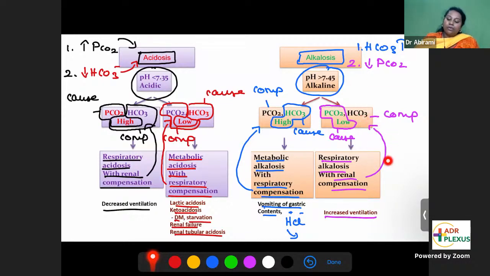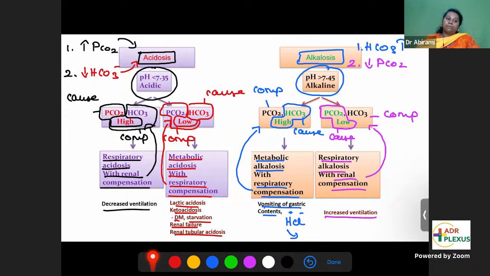That's why it's called renal compensation, compensation done by the kidneys. How have the kidneys compensated? They have stopped reabsorbing bicarbonate, thereby alkalosis is coming down. So that is the compensation. Yes. Dr. Mohit, was that clear?